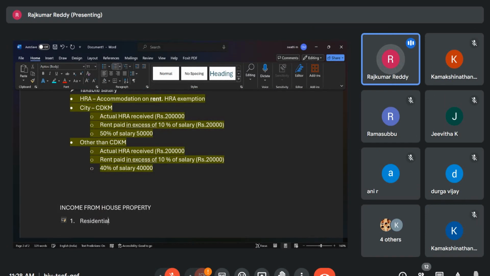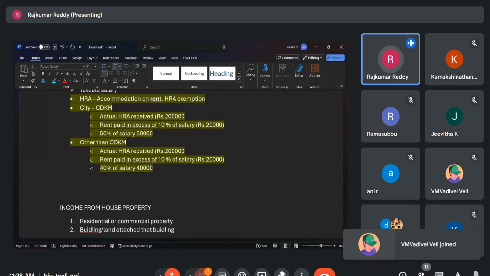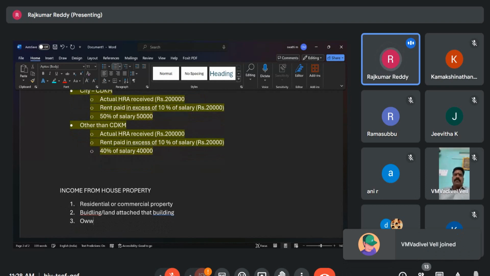So here it is a residential or commercial property. It may be a building or land attached to that building, so buildings or lands appurtenant thereto. If you go to page number 71, the assessee must be the owner of that property, owner or deemed owner.